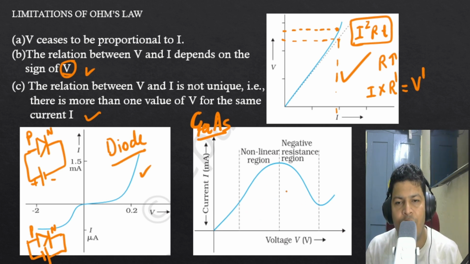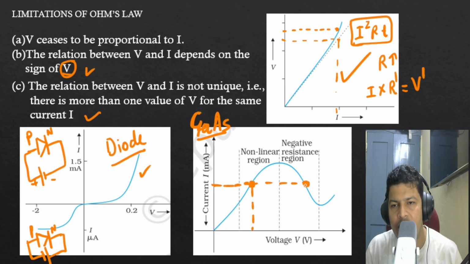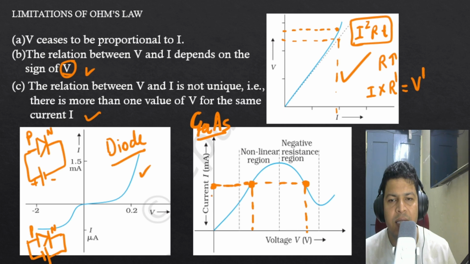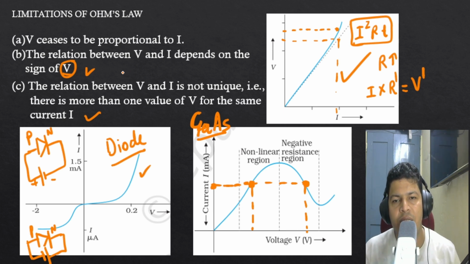In that graph you see there are two different voltages at the same current. So this is again a limitation of Ohm's law. Ohm's law is not valid here.